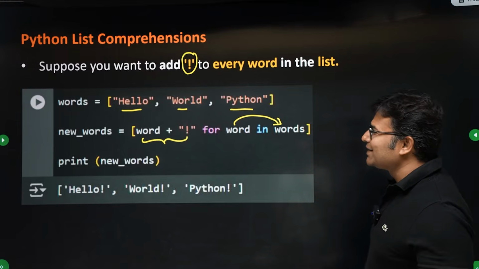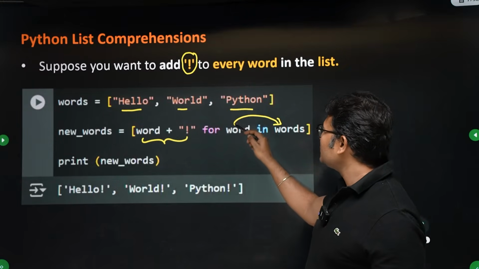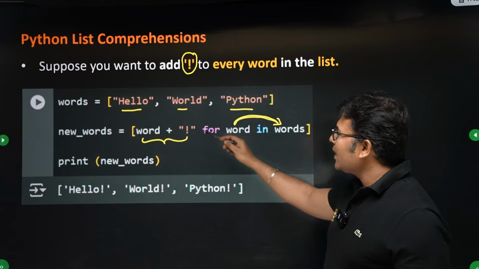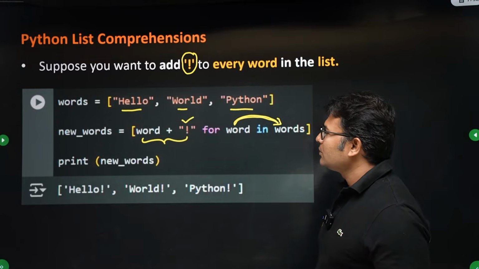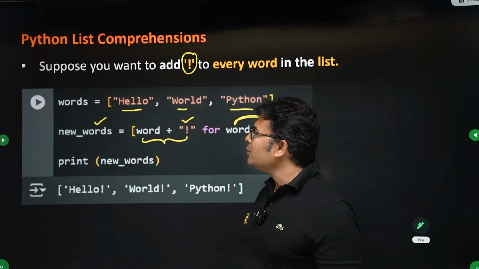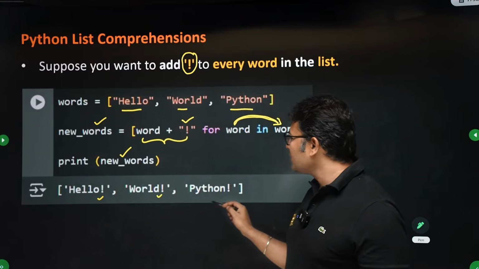Now all those words will be added to a new list called new words. If I print new words, you are going to see the exclamation symbol everywhere.